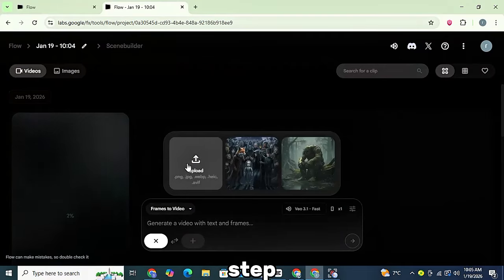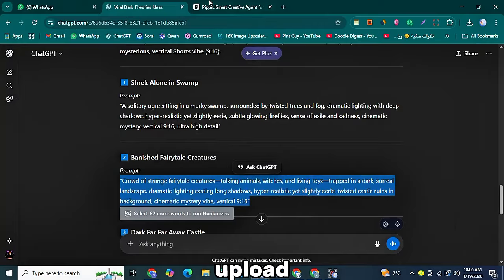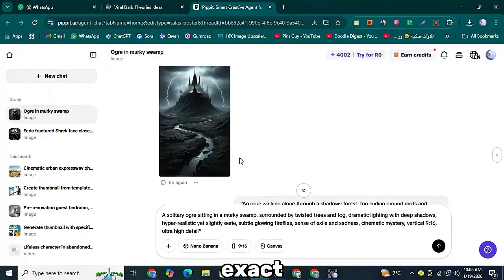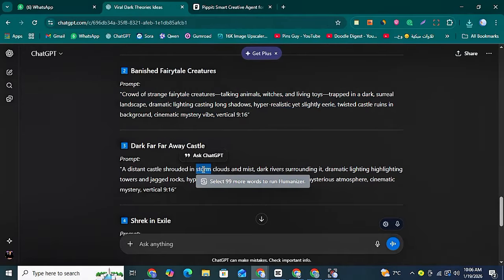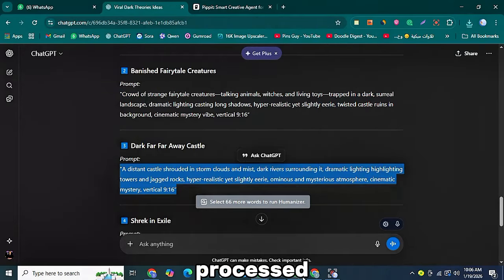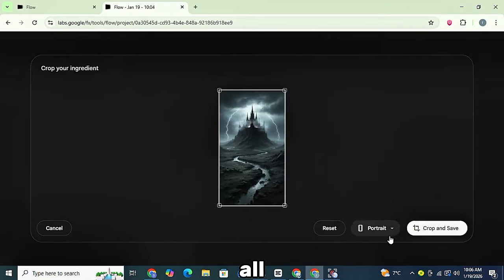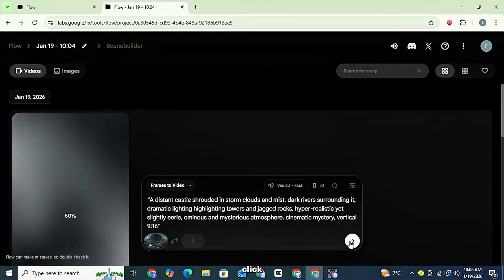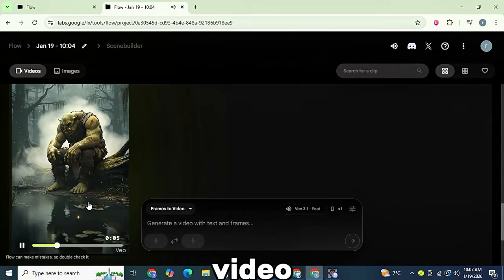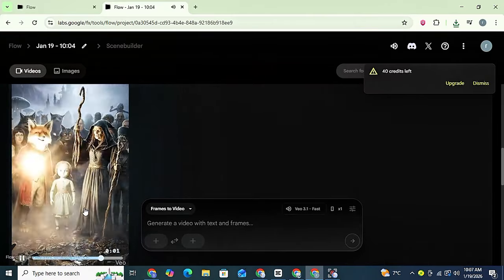You must repeat this step for every image you want to convert into a video. For each one, upload the image, paste the exact prompt used to create it into the text box, and click the Generate button. Your image will then be processed and converted into a video clip. Follow these same steps for all the images you have generated. Once the conversion for a clip is complete, simply click its Download button, and that video file will be saved directly to your device. Now we move on to editing the final video.